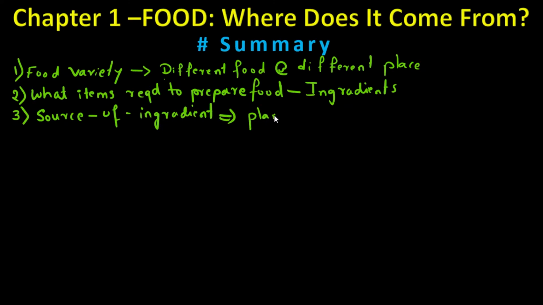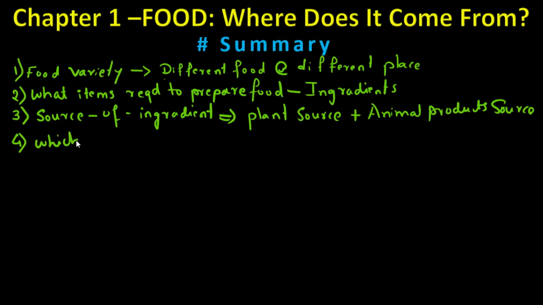Plant source is one source, plus animal products is another source. Okay, these are the only 2 sources throughout the world where we get food. We understood that one. The fourth point is plant source, meaning we cannot eat the full plant. Okay, which part of the plant is useful for us? What are the products we can get from the animal?